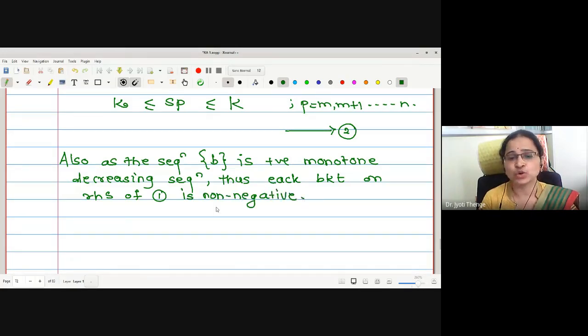Why are we making sure it is non-negative? So that when multiplying by the bracket, the inequality does not change.